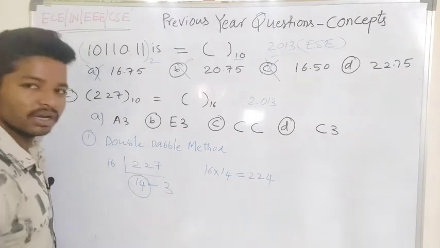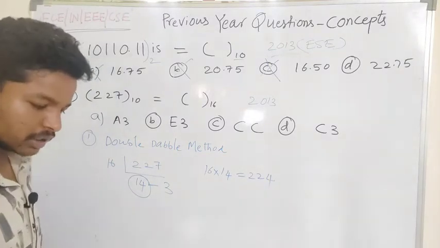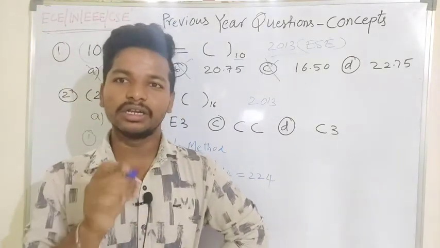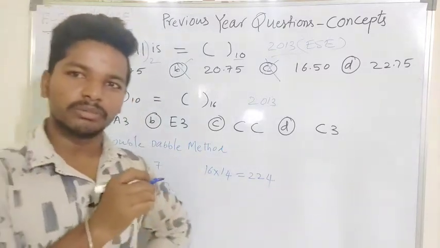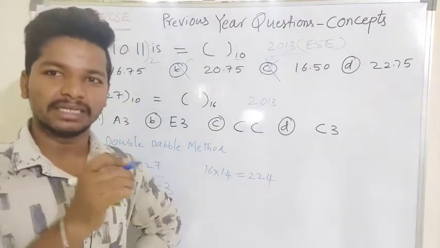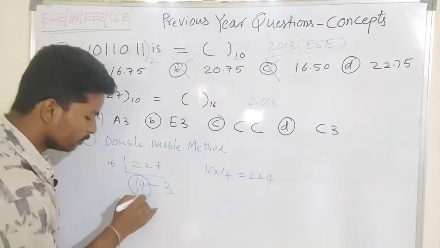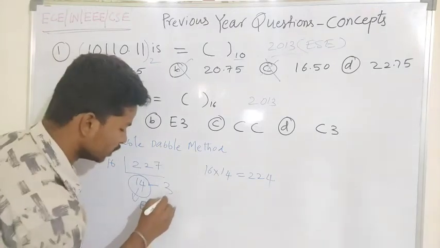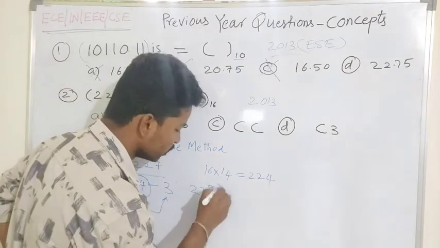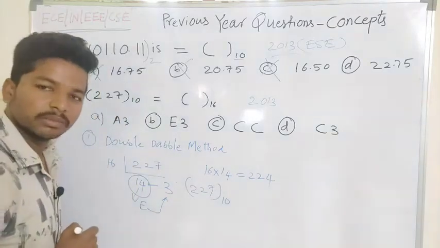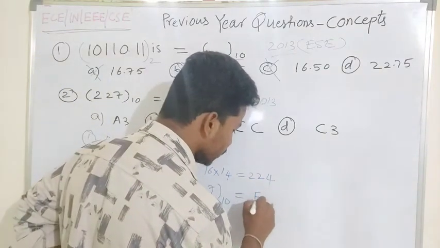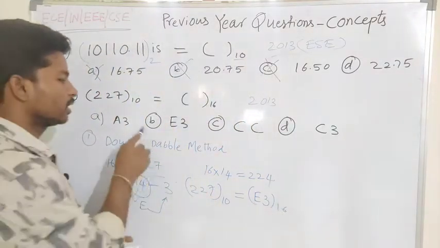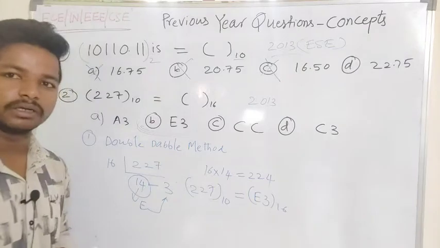In the hexadecimal number I have to represent the 14, because the hexadecimal number system consists of 16 distinct digits, starting from 0 to 9 plus A, B, C, D, E, F. The value 14 in hexadecimal is E. So we got that 227 in decimal is equivalent to E3 in the hexadecimal number system, where option B is the correct option.